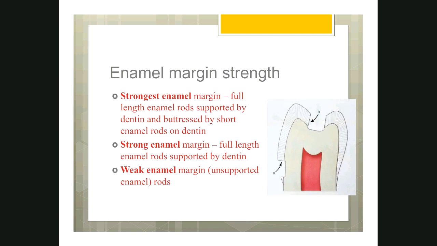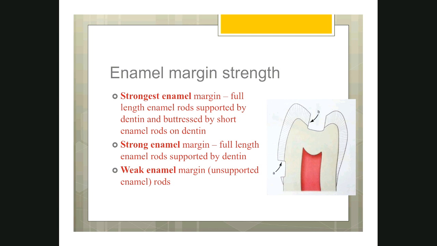That is the difference. Then coming to the last slide, there are three different types of margins, depending upon the arrangement of the enamel rods. I hope you all know that the enamel is made of enamel rods. How the enamel rods are arranged will decide the strength of the margin. Why the strength of the margin is important? If the margin is strong, then the tooth is going to be strong and the tooth will not fracture when